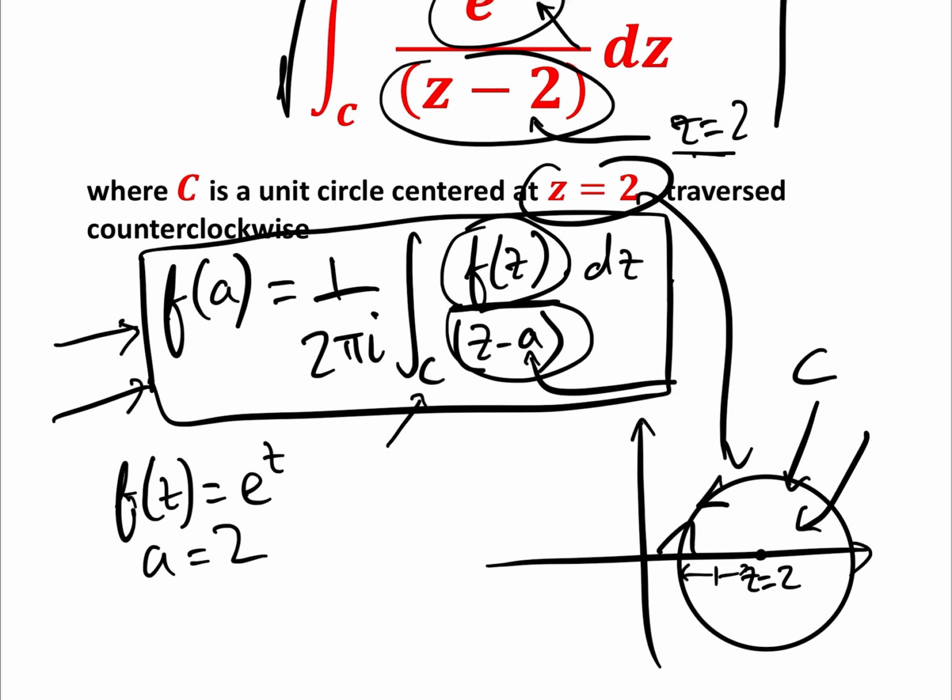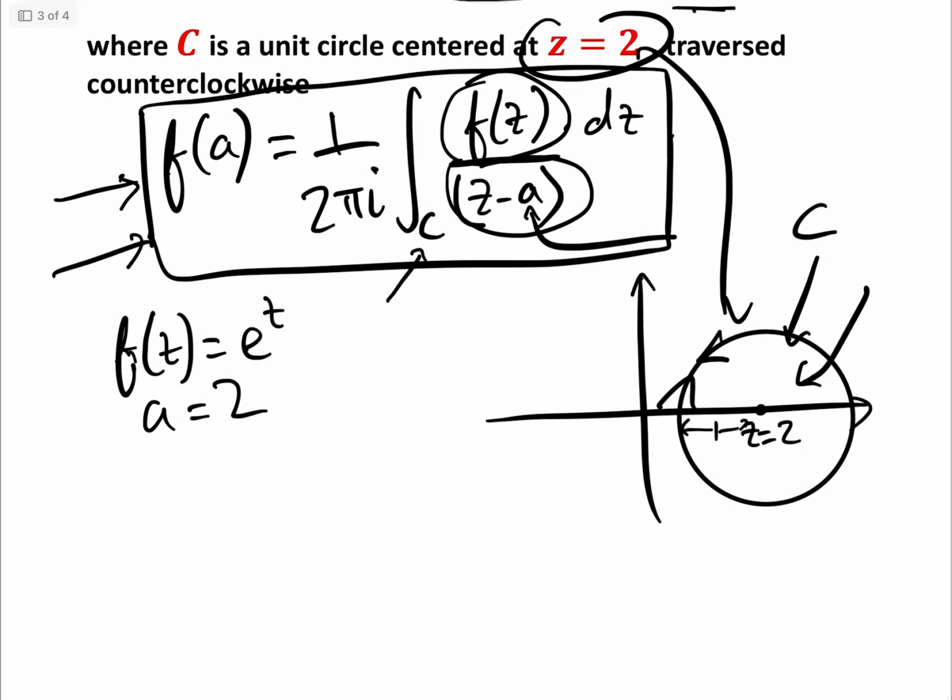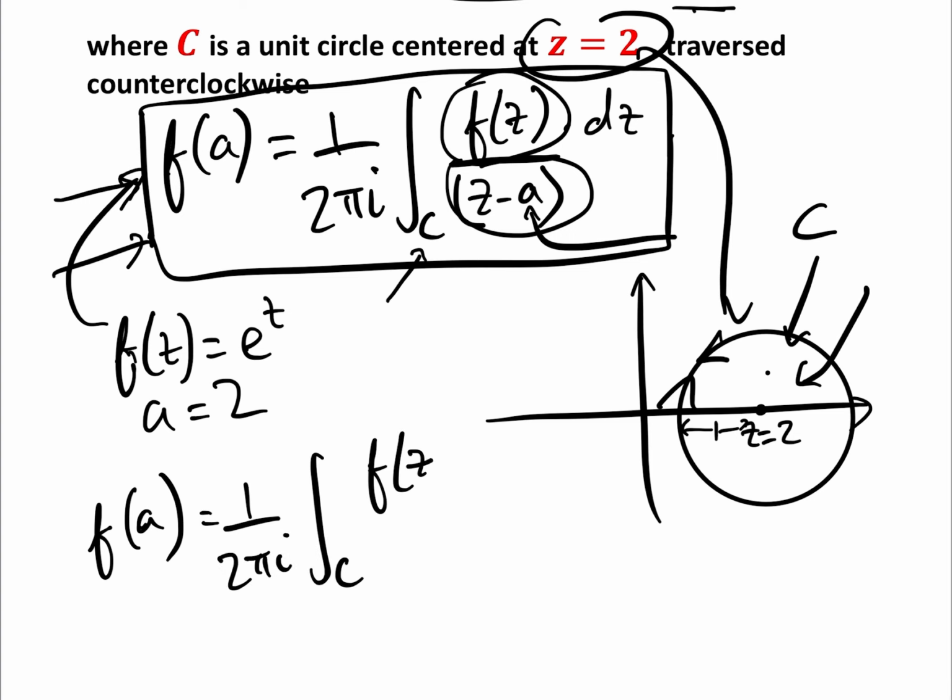Okay, so we have f of z is e to the z, and we have a equals 2. Now here's the easy bit. All we need to do, because we know that the pole is within the region, is just fill this in. So we're using the formula f of a equals 1 over 2 pi i, the integral around c, f of z over z minus a dz, which actually I've already just written.